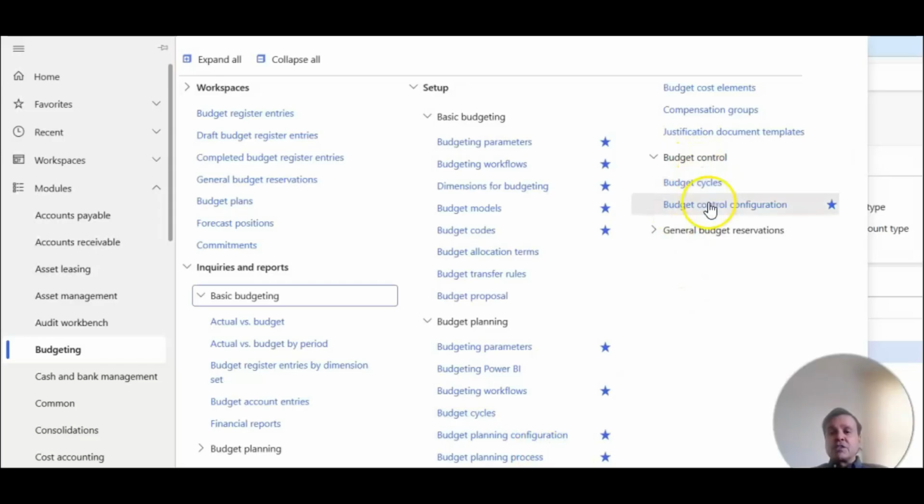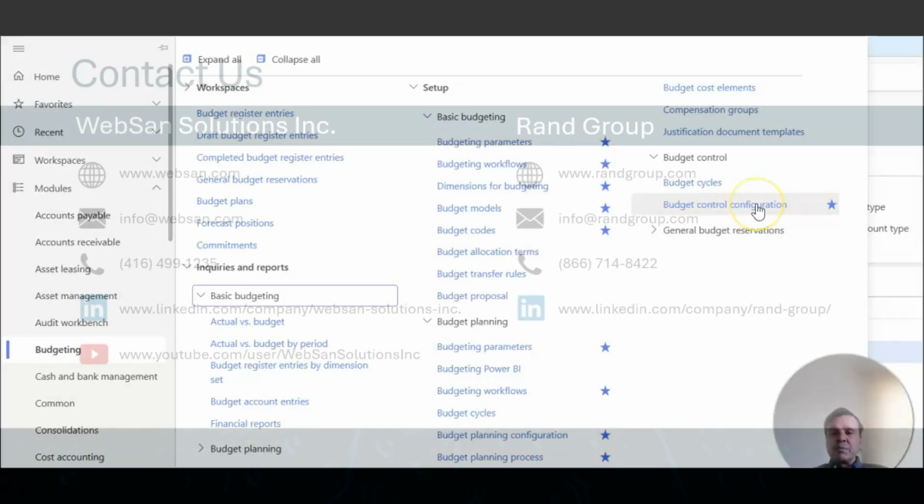And this is for the budget control. So when we looked at the journal entry where it enforced the budget, for the invoice journal where it enforced the budget, this is exactly where everything would be entered.